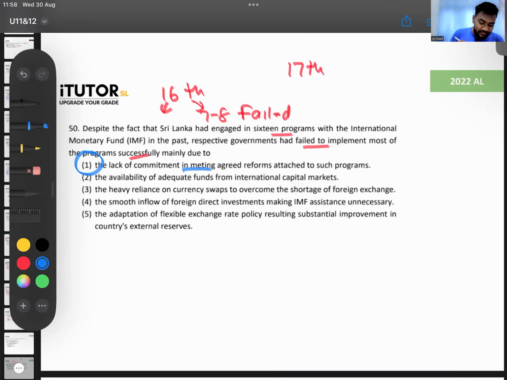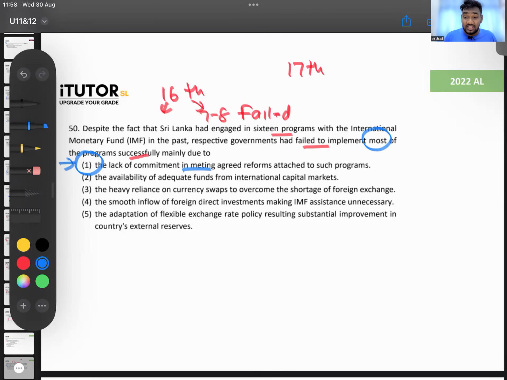So the lack of commitment to meeting the agreed reforms. They have a lot of conditions, guys. You go and see the IMF report, there are 100 conditions. Different things. Fiscal targets are there, so many things. Not all 16 failed, guys. Only around half of it failed. They are not saying all failed, right? They say it has failed to implement most of them. It is because of this reason, guys, because we don't meet those targets.